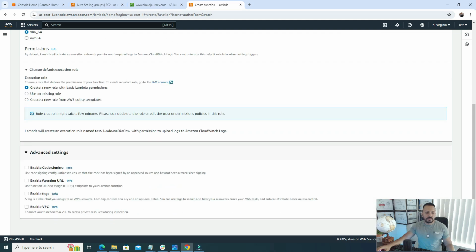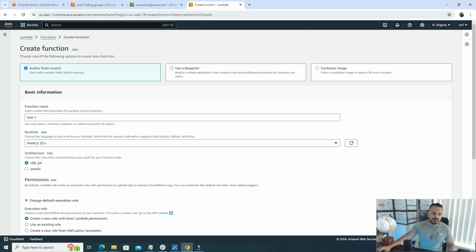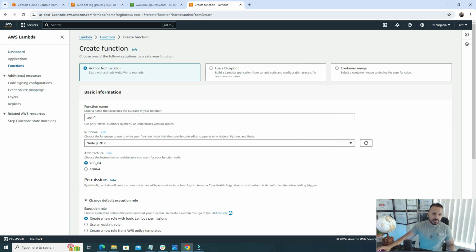In the advanced section, we can also enable our Lambda function with the VPC, I mean integrate it, so that we'll have a security group in front of our Lambda functions, so we can restrict or allow access to these Lambda functions for securing our infrastructure, which is a very good idea. So in this way, we can use the Lambda functions. Besides that, we can have layers, we can have replicas, and different functions of a Lambda function.